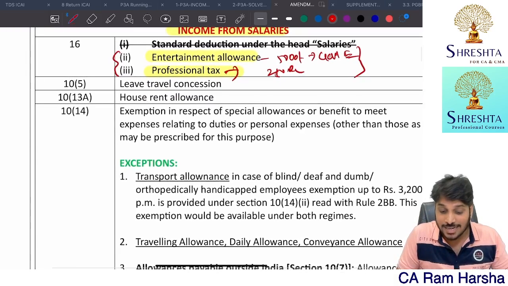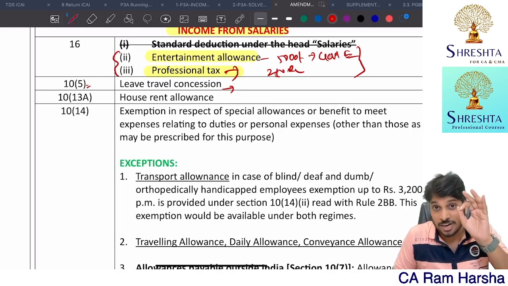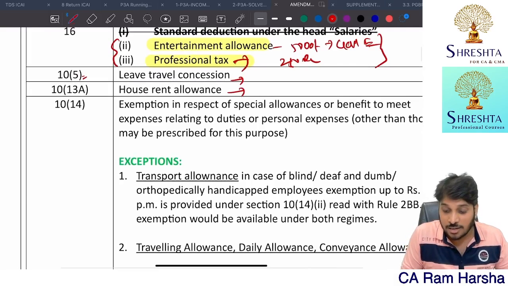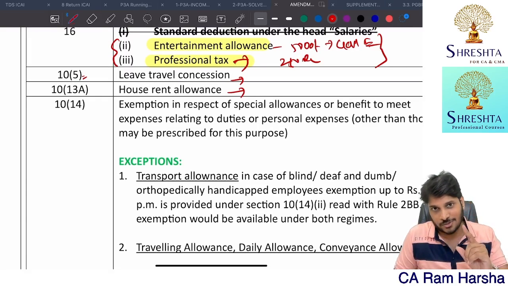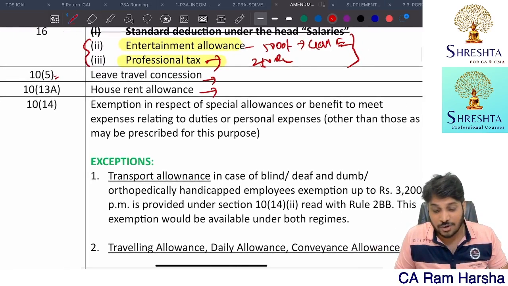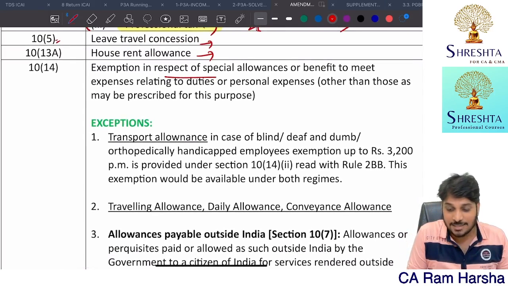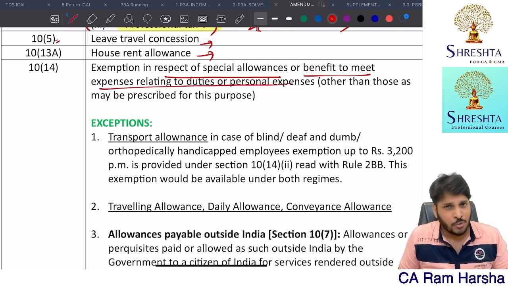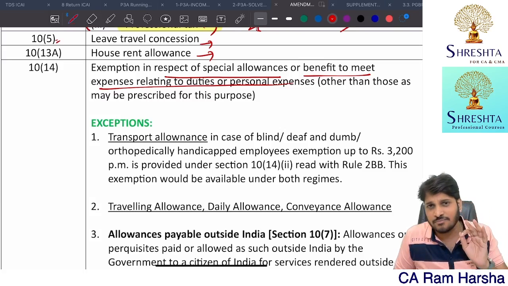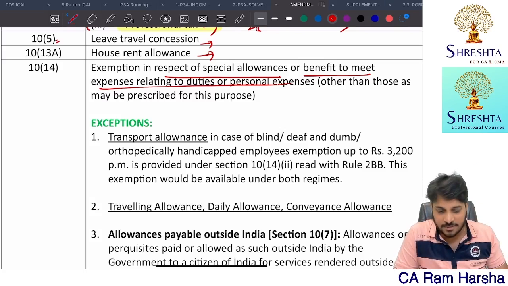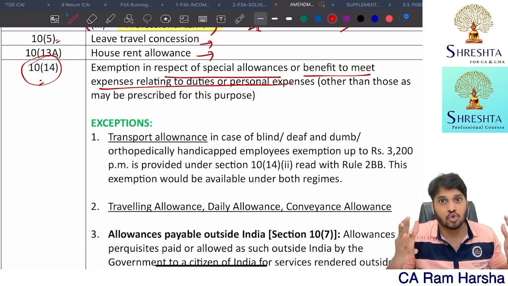You will not get deduction for leave travel concession. You can't claim exemption under 10 sub-section 5, clause 5 for leave travel concession. You cannot claim exemption for house rent allowance. Not only that, you cannot claim exemption for various allowances that you are going to get. Various allowances under income from salary, under 10 sub-section 14, you are having so many allowances.